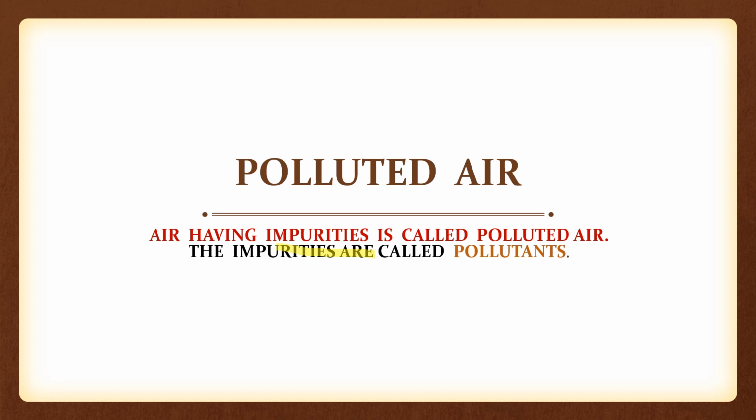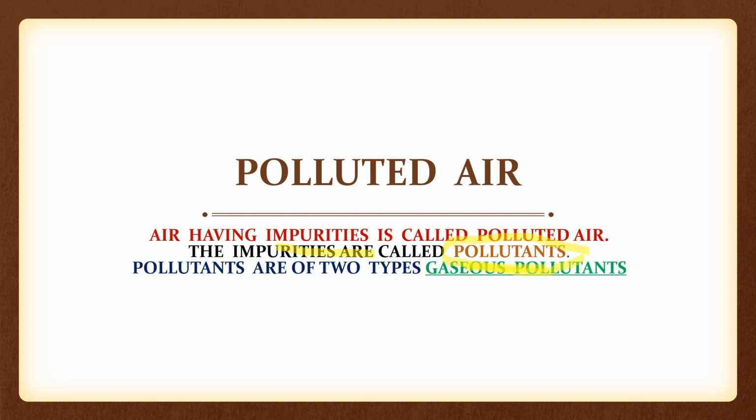What do you mean by pollutants? Pollutants are the substances that make air impure. Now, there are two types of pollutants.